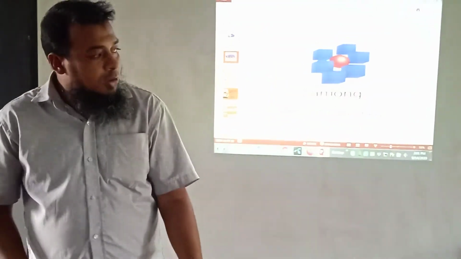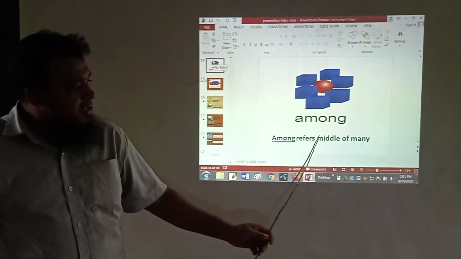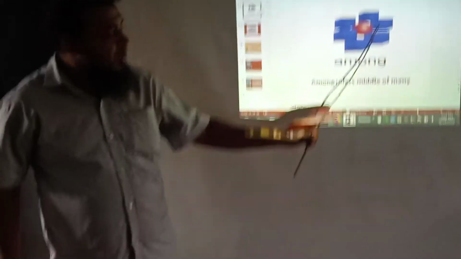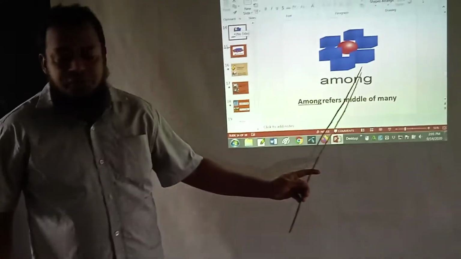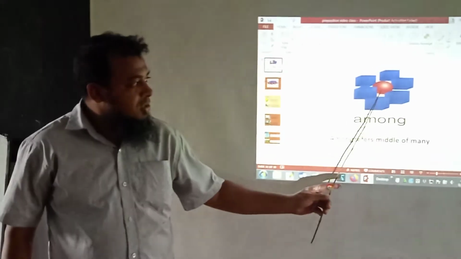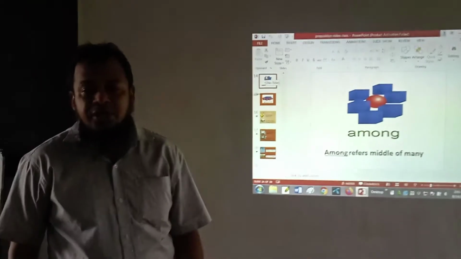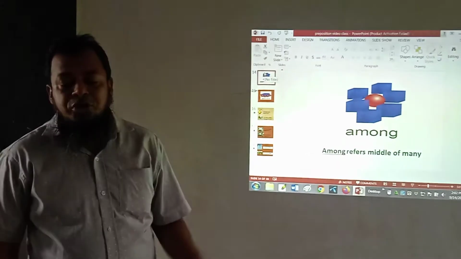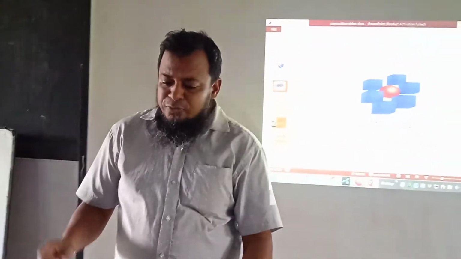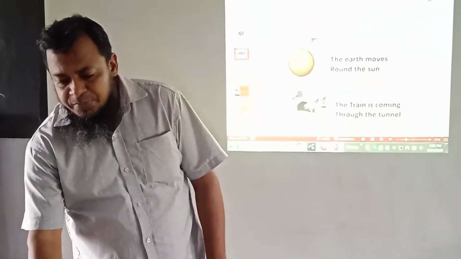The opposite word of between is among. Among refers to the middle of many. Here the red ball is among the blocks. So there are around 6 blocks and the ball is in the middle of the 6 blocks. But if there are 2 blocks, then we would say between 2 blocks. So between is for the middle of 2 and among is the middle of many.